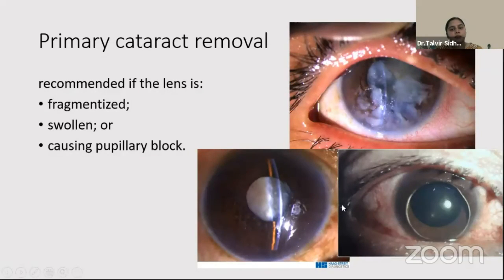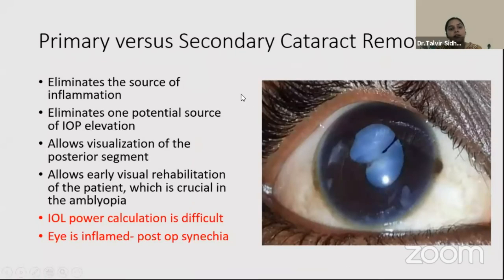Primary cataract removal, we have already talked about, should be done when lens matter is blocking the AC, when it is swollen or giving rise to pupillary block, or there is some posterior segment manifestation. Secondary versus primary cataract removal has also been talked about by Dr. Siddhi.